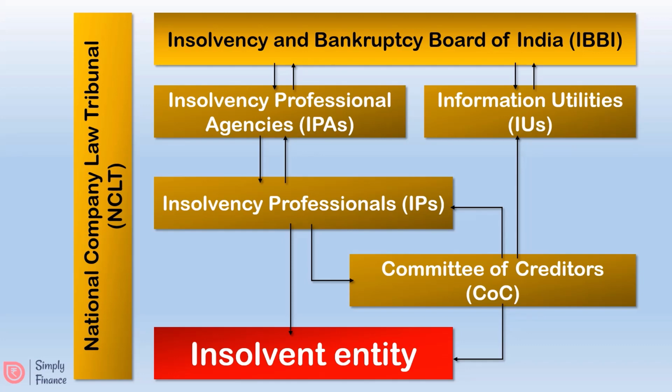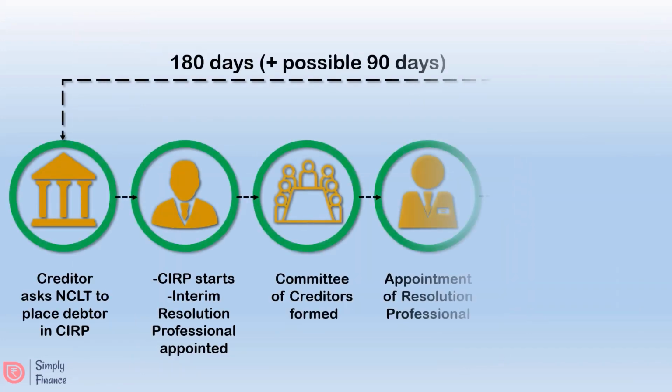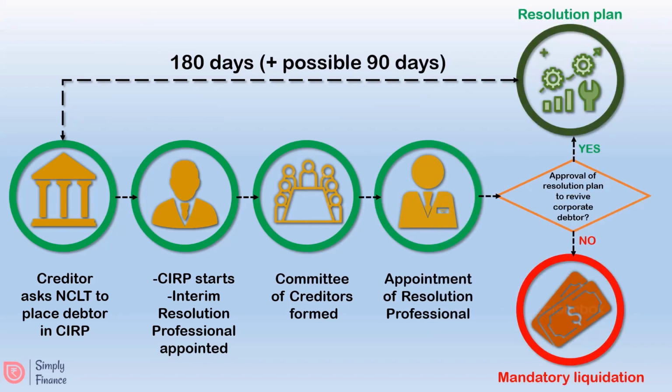Now let's move forward and try to understand the whole process with the help of a simple picture. The first step is when the creditors ask the NCLT to put the corporate debtor in corporate insolvency resolution process. The second step is when the NCLT agrees to take the case forward. Then the CIRP starts and an interim resolution professional is appointed. The interim IP then, with the help of information utilities, gathers the information about the various creditors and creates the committee of creditors. This committee then selects the main insolvency professional who will manage the whole process.